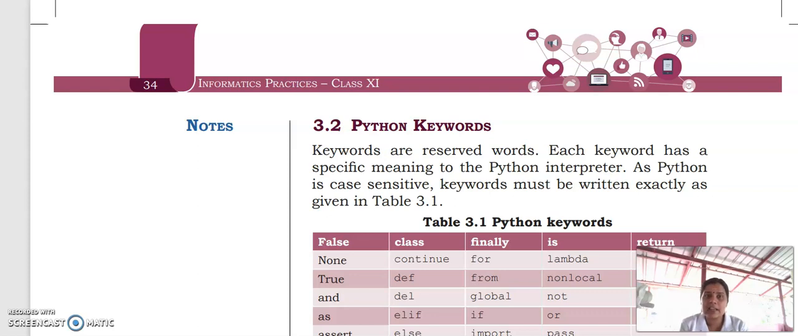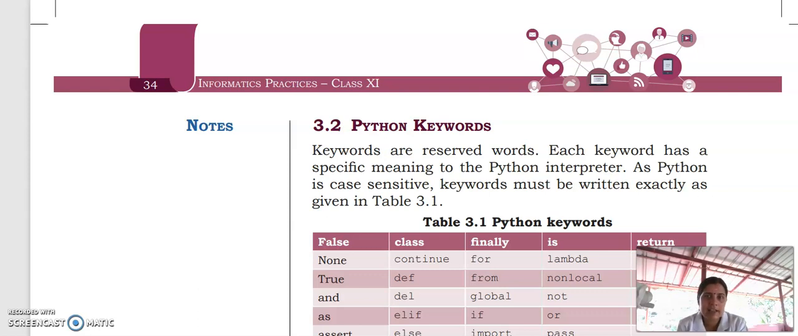Keywords are the reserved words that are used in Python programming language. We cannot change the meaning of keywords. They have some specified purpose, and only for that purpose keywords are used. I think you can follow me. Each keyword has a specific meaning. That means for each keyword there will be a meaning. We cannot alter the meaning.